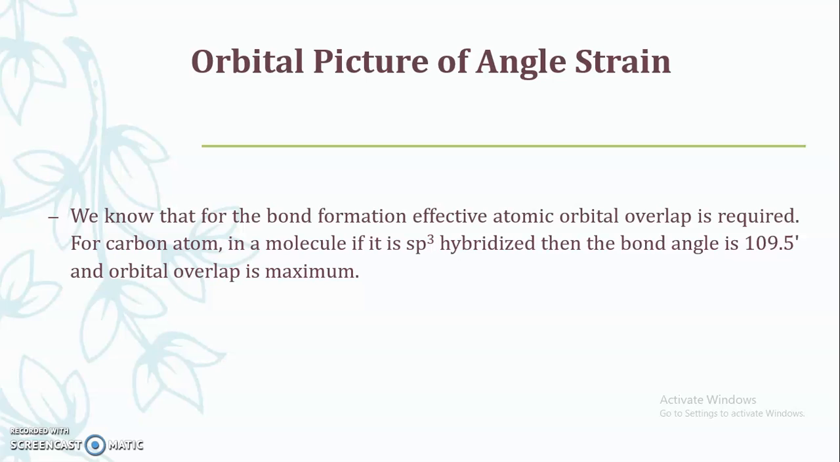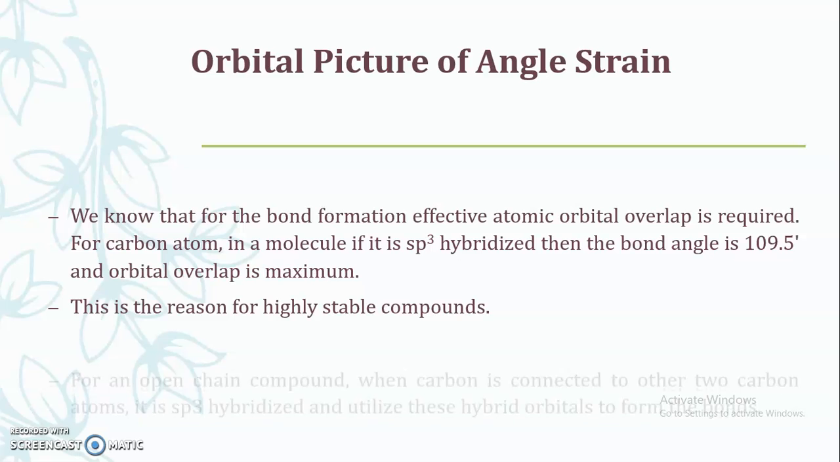For a carbon atom in a molecule, if it is sp3 hybridized, then the bond angle must be 109.5, and precisely it must be 109.28. At that angle, the orbital overlap is maximum. This is the reason for highly stable compounds like alkanes and cyclohexane, which also have sp3 hybridized carbon atoms. When the bond angle is maintained at the tetrahedral geometry, the orbital overlapping is maximum, and at that instant that particular compound will be highly stable.